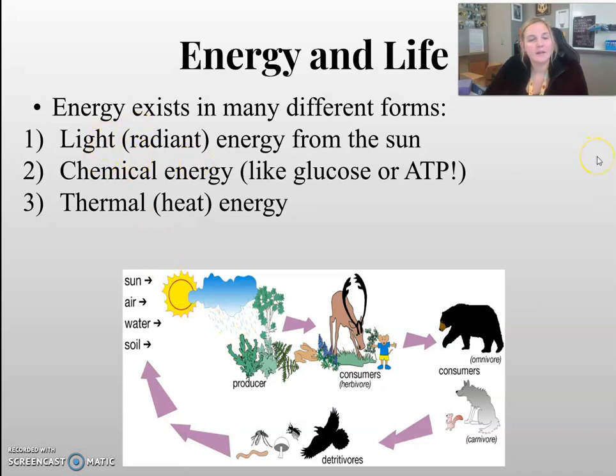Then there's chemical energy, like glucose or ATP that we talked about in our last unit. When those plants create that glucose from photosynthesis, that glucose is now a chemical energy and no longer a radiant energy. And the last one we're going to talk about is thermal or heat energy, which we can release in cellular respiration.